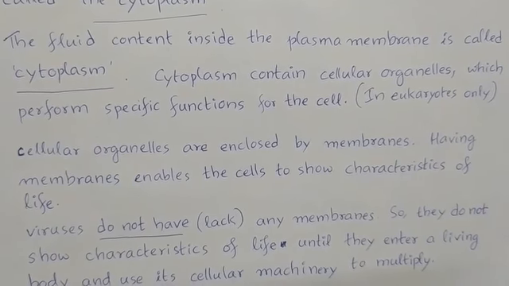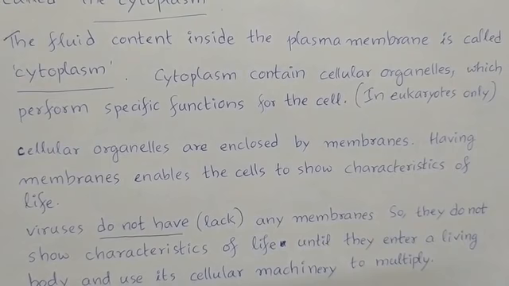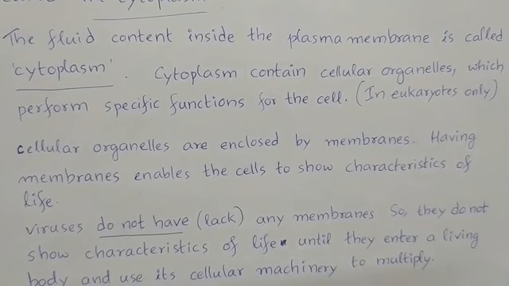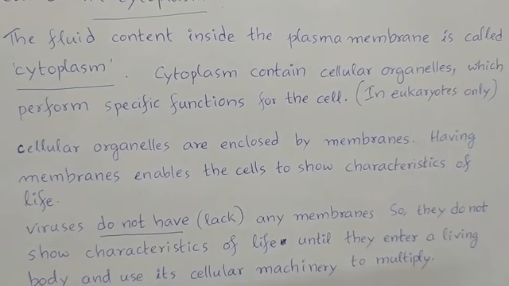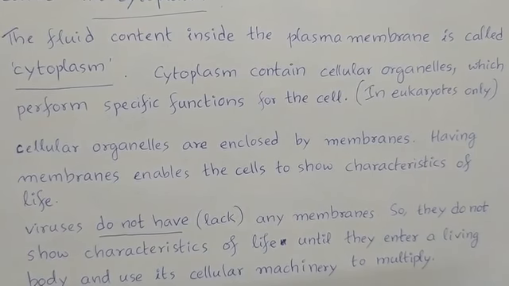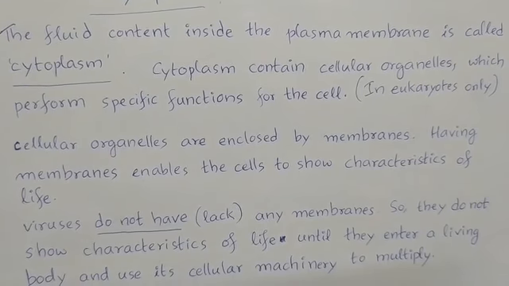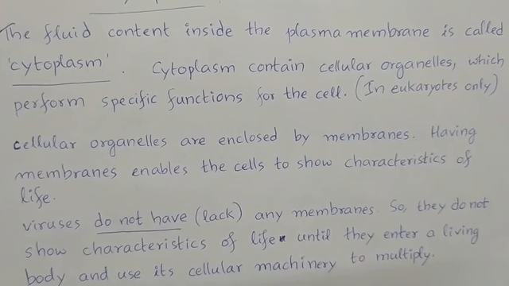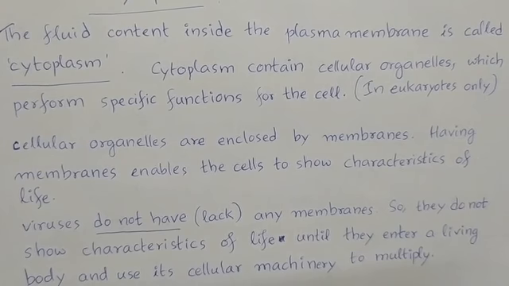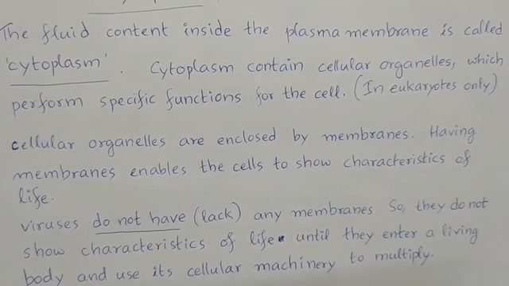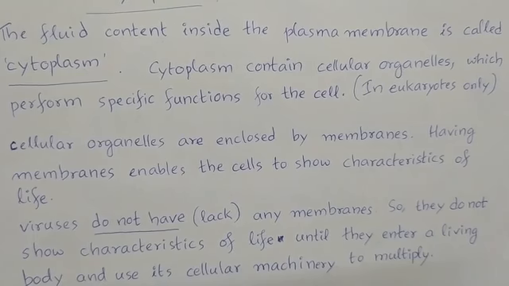If you take some special creatures called viruses, they do not have membranes, meaning they lack membranes. So they do not show characteristics of life. Membrane-containing creatures, whether prokaryotic cells or eukaryotic cells, show the true characteristics of life.